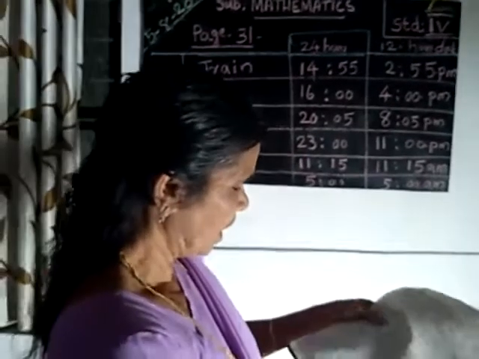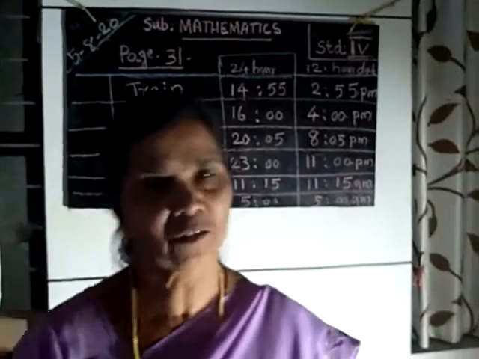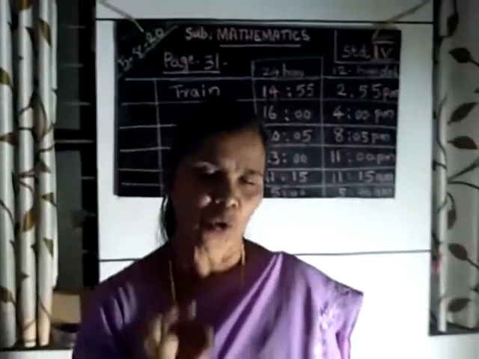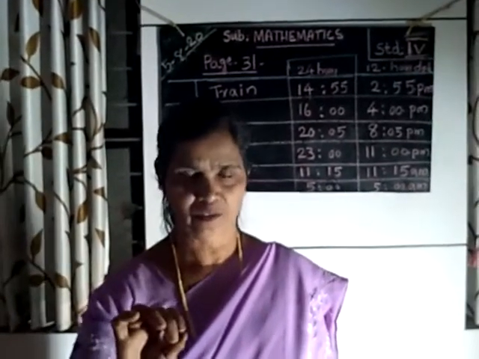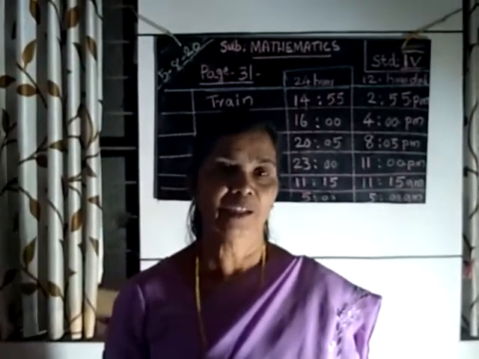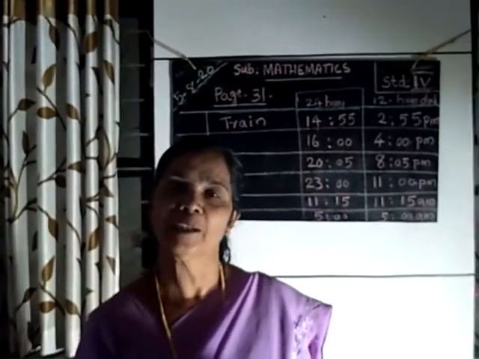Here you see, 10 o'clock to 4 PM is our school time. That is in 12-hour clock. In 24-hour clock, what is the time?